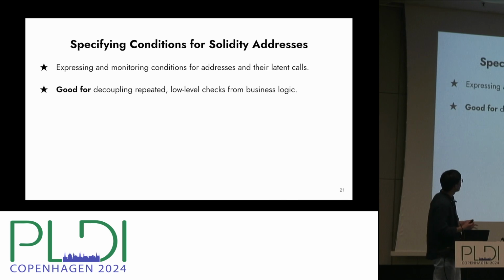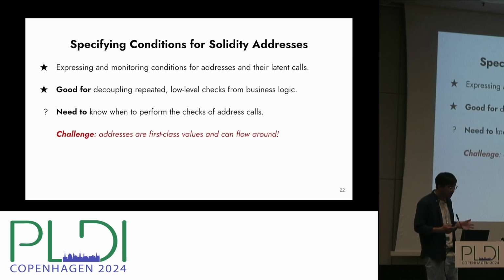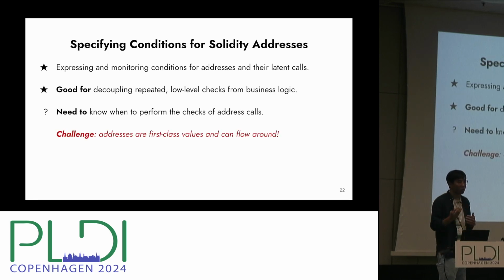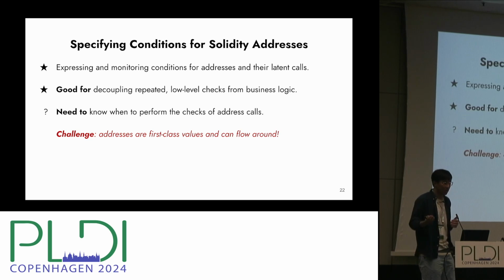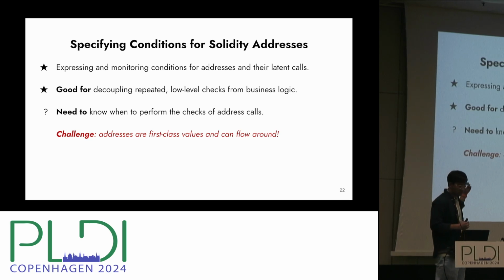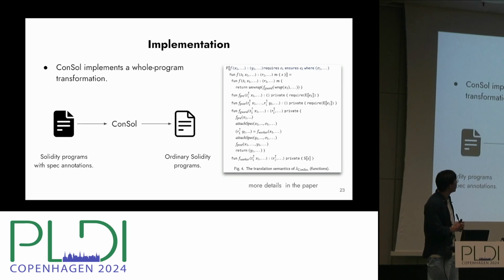So this is really good for decoupling, especially repeated low-level checks from business logic. But now the problem is we need to know when to perform those checks of addresses cost, because the trouble again here is those addresses, they're first-class values, and they can flow around, right? And the basic idea we did is we implement a whole program transformation of the annotated program, and we take